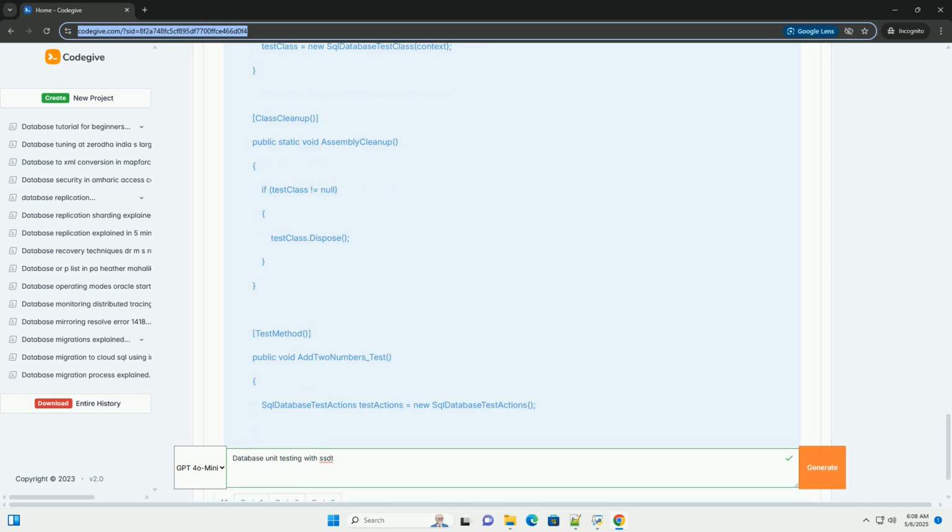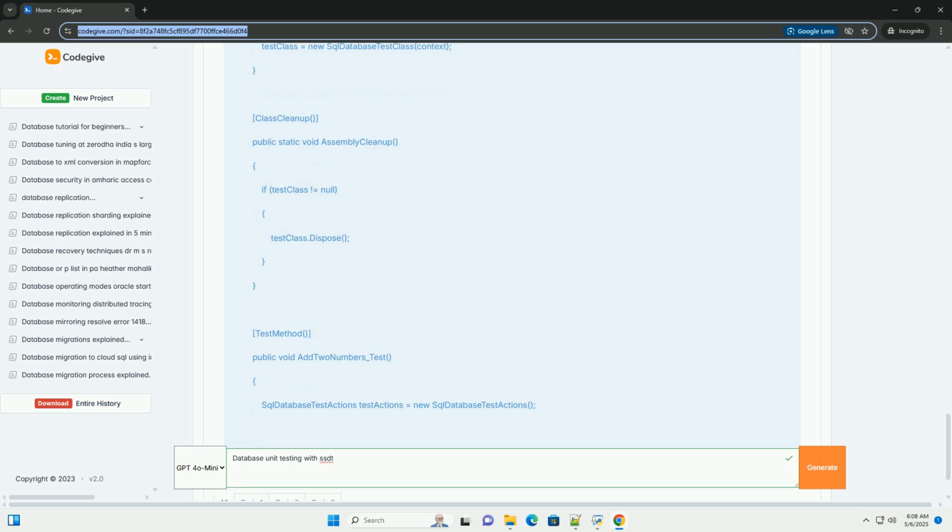Basic SQL knowledge. Familiarity with SQL syntax, stored procedures, functions, and database schema. Understanding of unit testing concepts. A general understanding of what unit tests are and their purpose.